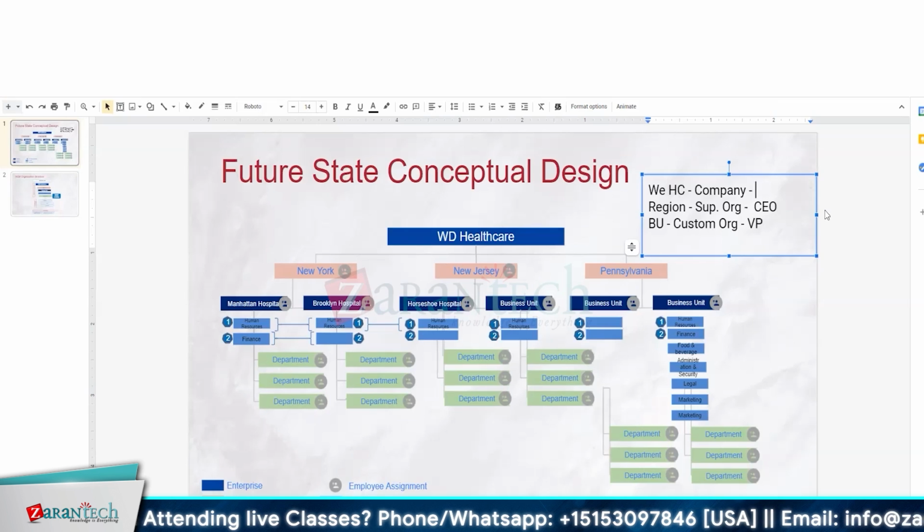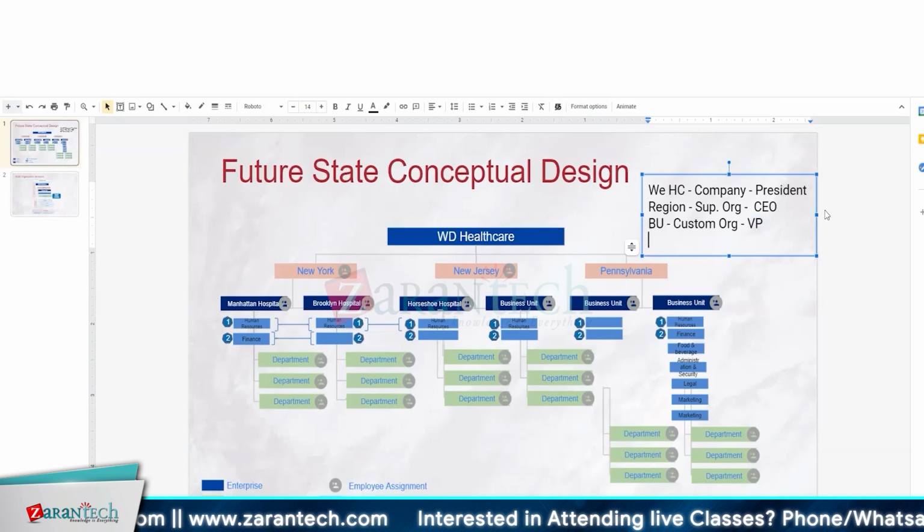So I have a CEO. Each region I have a separate CEO, and underneath of BU I have VP, Vice President. So then after that I have each division. I can come up with the divisional managers or directors. So then underneath I have a department, and for the department I can come up with the department manager.